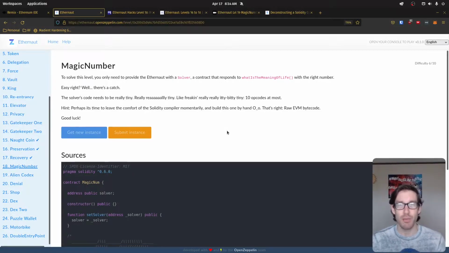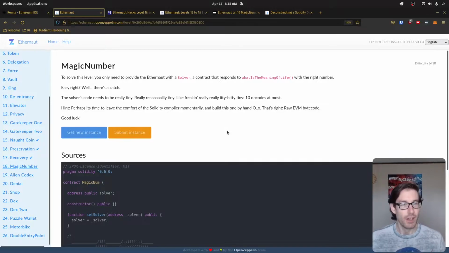Now, this level is called Magic Number, and this level was quite difficult for me. I came across the answer early on, probably like 30 or 40% of the way through, and I implemented the answer, got the solution, winner, winner, chicken dinner. But it took me about 60% of the allotted time I spent on this task just understanding what in the hell the answer was and how they came to the conclusion of the answer, logically kind of reverse engineering it. So, that being said, this may or may not be a short or long video.